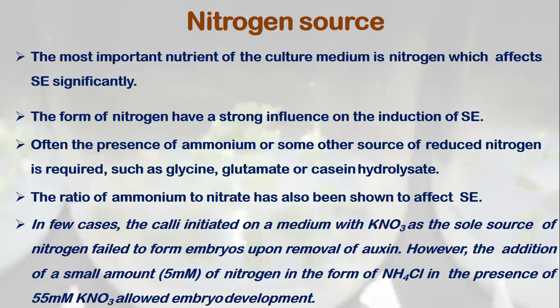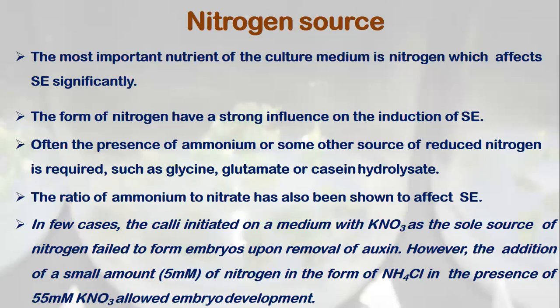Its hydrolysate contains a mixture of amino acids and is beneficial for the process of somatic embryogenesis. The ratio of reduced to oxidized nitrogen has also been shown to affect the process of somatic embryogenesis. So this is one of the elements which needs to be worked out before optimizing the process of somatic embryogenesis.